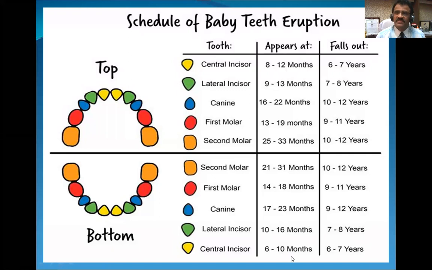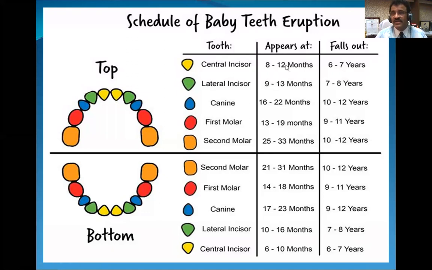So that means if some child doesn't get eruption of the central incisor of the lower jaw at the age of 6 months, it is not abnormal. But these are milestones. If the milestones get delayed, then you have to think of other things, like why the teeth are not erupting, and that may be some disorder or disease. We come to that later on.